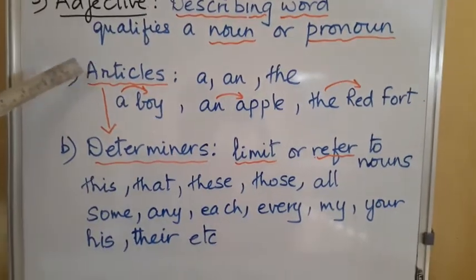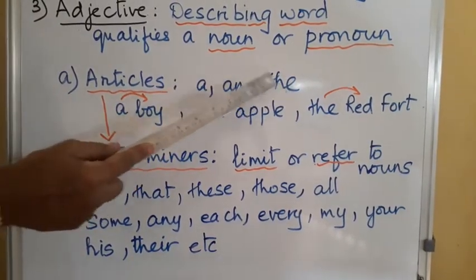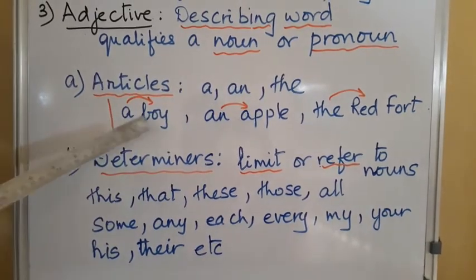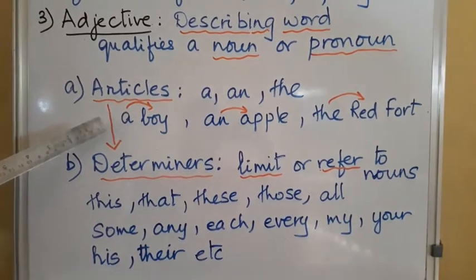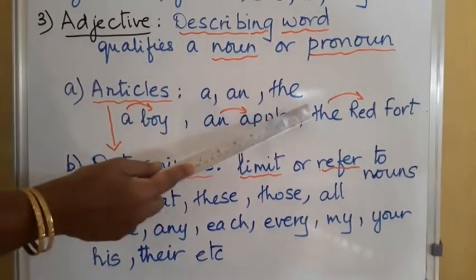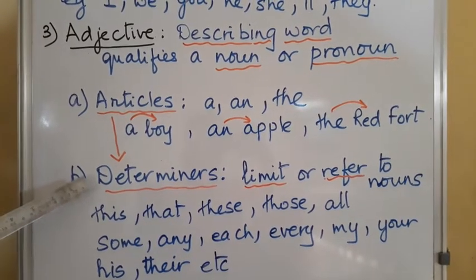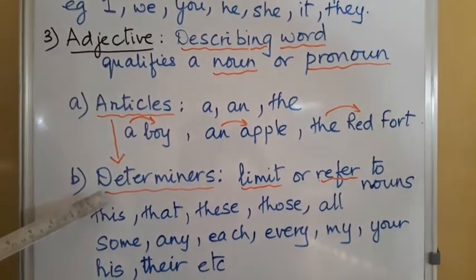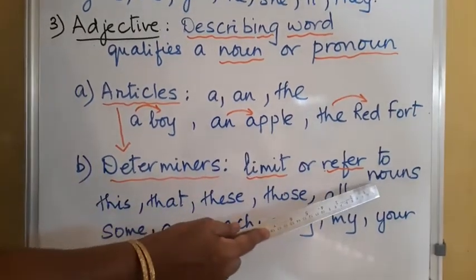Then we go to articles. Articles are a, an and the. For example, a boy, an apple, the Red Fort. In reality, a, an and the are all adjectives. Then the next subsection is determiners. Determiners are words that limit or refer to nouns.